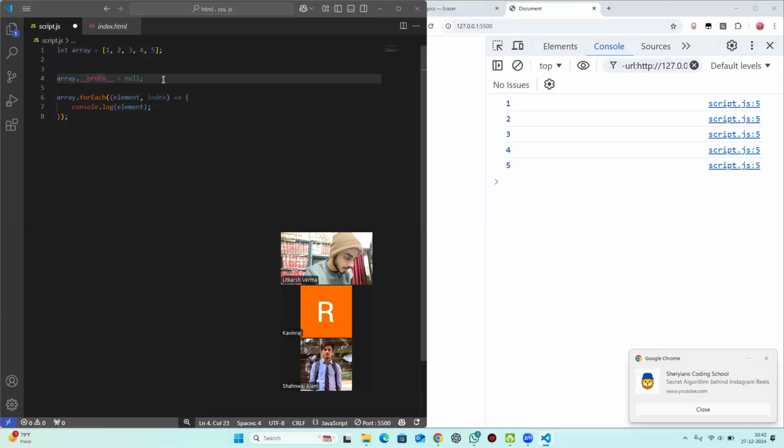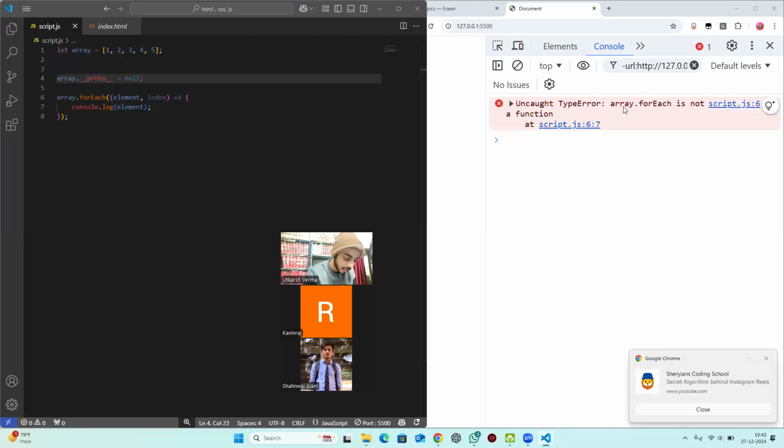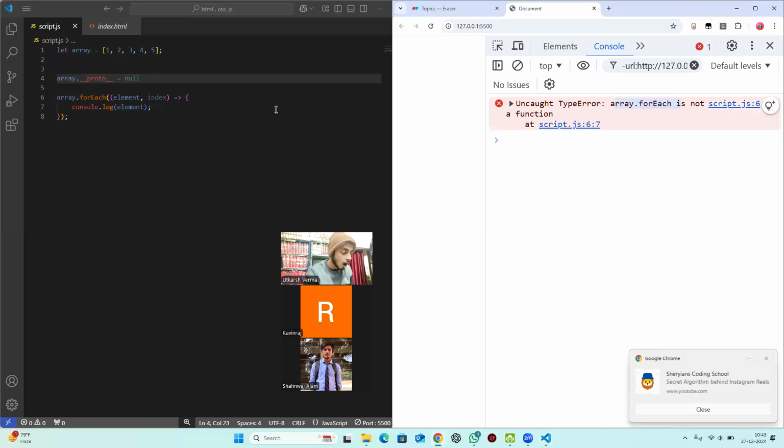And now if I press control S, you'll see array dot for each is not a function, because now we have said that your prototype will be null. It means you're not going to inherit any feature from your parent. And what is the parent? The parent is the global prototype.